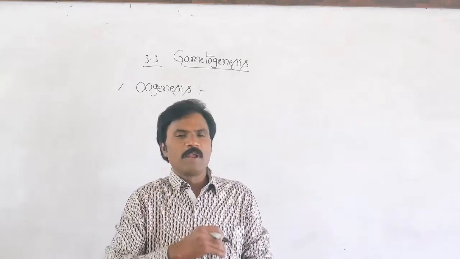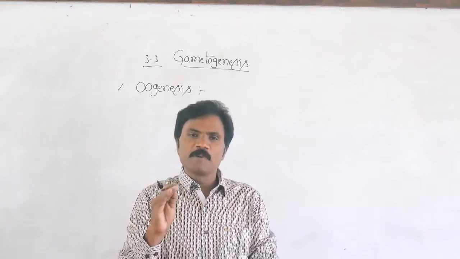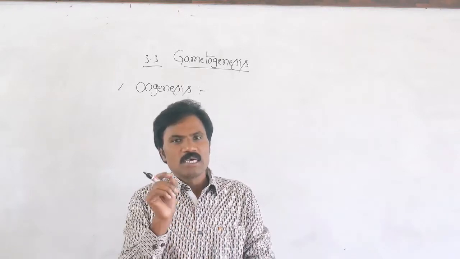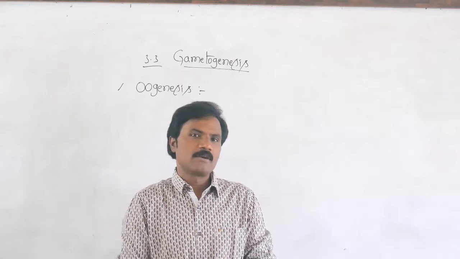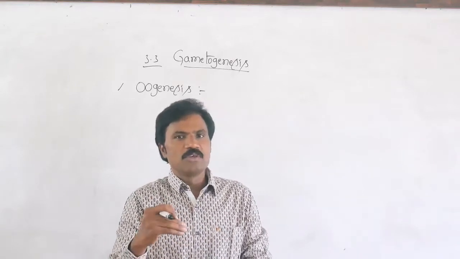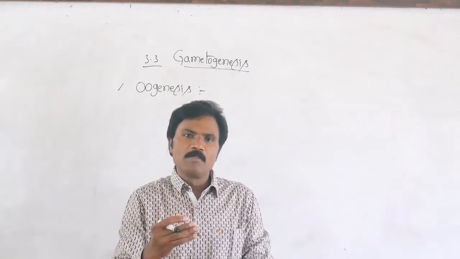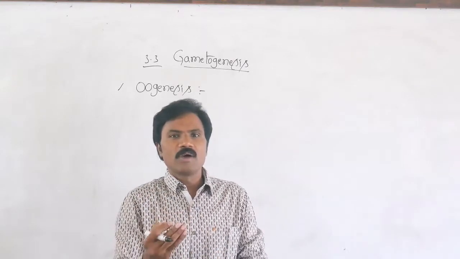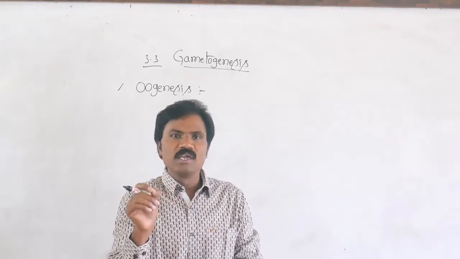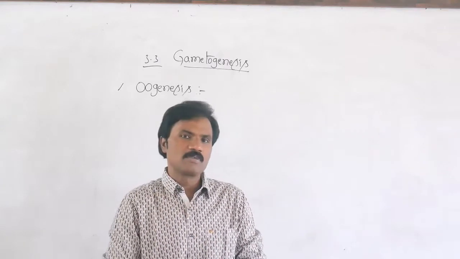But the time taken also differs. The completion of spermatogenesis takes 74 days, whereas oogenesis in human beings takes several years, averagely 12 to 13 years for completion.